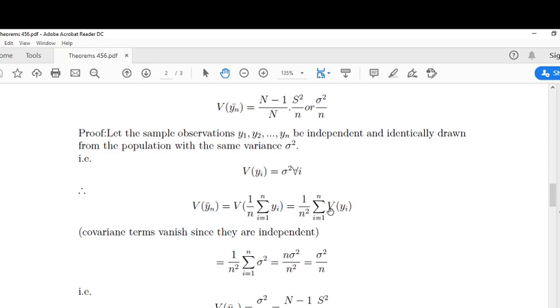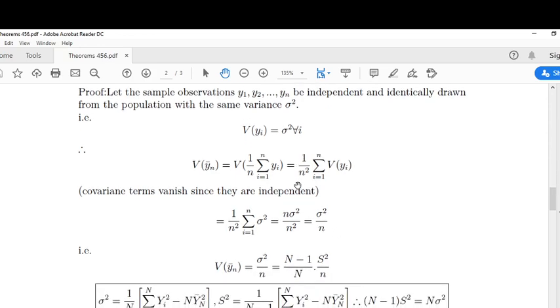So variance of x1, x2, xn remains, with the 1 by n square the same. We know that variance of y is equal to sigma square, so the sum over i equals 1 to n of sigma square is equal to small n sigma square. With n square in the denominator, n square gets cancelled and sigma square by n remains.